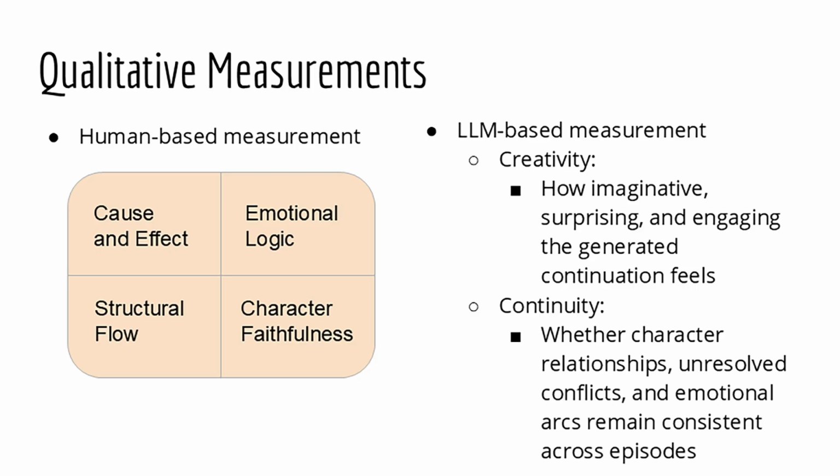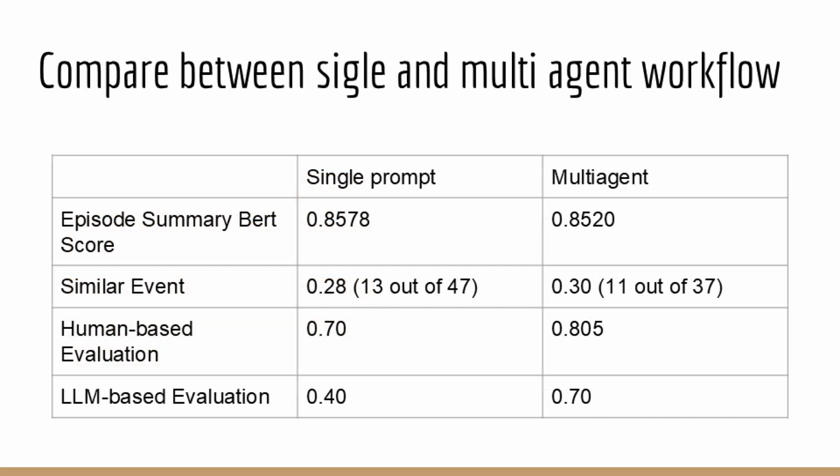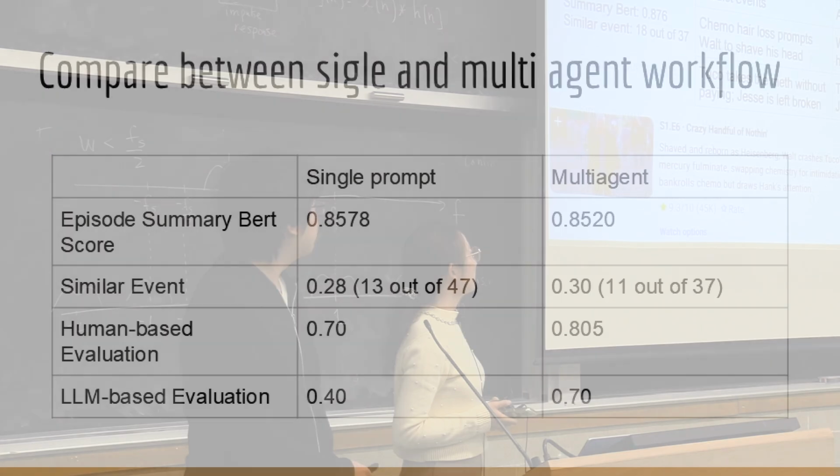Creativity refers to how the script interacts with its audience, and continuity means the consistency of the script. We also compare the single and multi-agent workflow, and the difference between the generated summary and the final output.